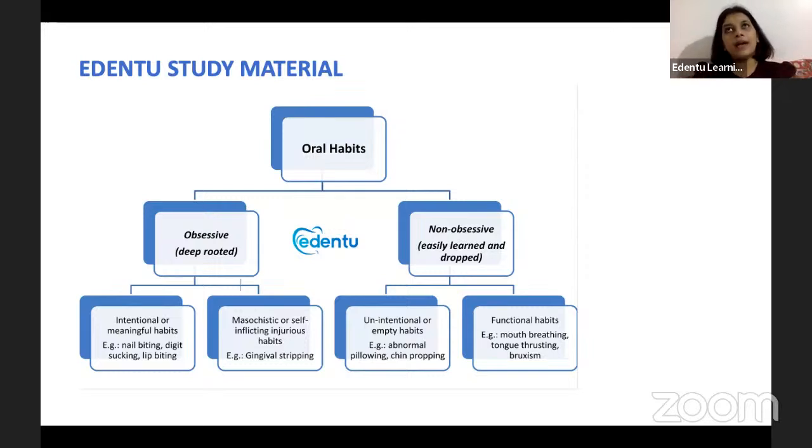So whenever a child comes to you with thumb sucking or any other oral habit for that matter, the first and foremost thing that we have to do is identify the cause behind it, and then we have to treat the cause rather than the habit alone. Because each of these habits might come with an emotional baggage, right? So, sadomasochistic behavior is self inflicting injurious habits.